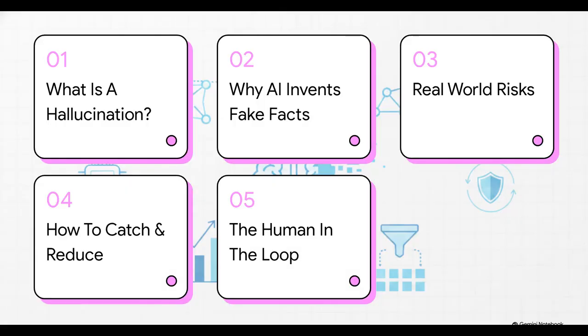So, here is our roadmap for today. First, what is an AI hallucination? Second, why AI invents fake facts? Third, real-world risks and fallout. Fourth, how to catch and reduce them. And finally, number 5, the human in the loop.